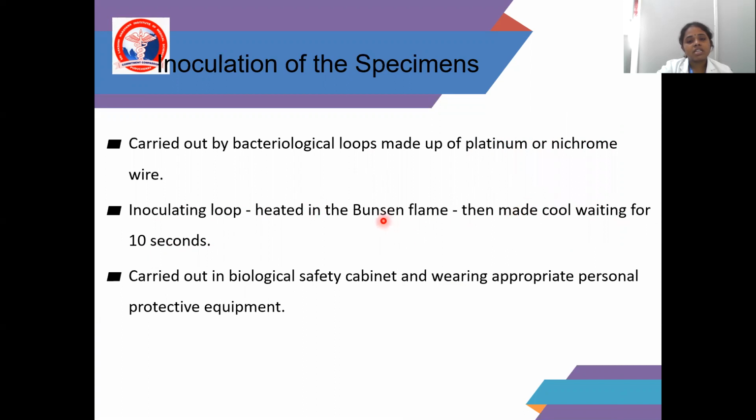So how are we sterilizing? We directly show the nichrome or platinum wire in the flame till red heat. Like that we are sterilizing. What is the purpose of using nichrome wire? It cools very fast, within 10 seconds, after heating.